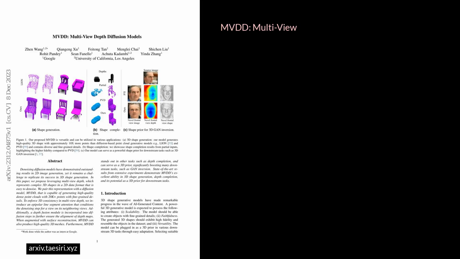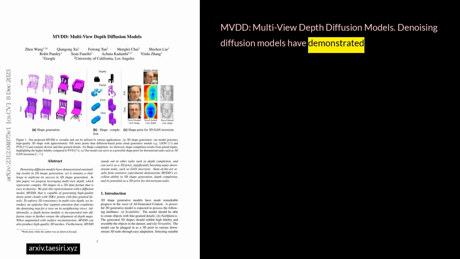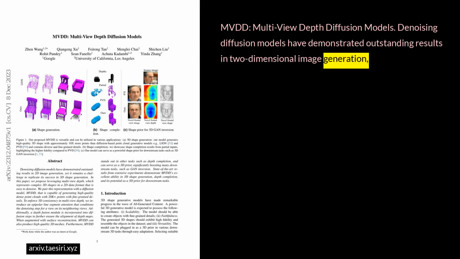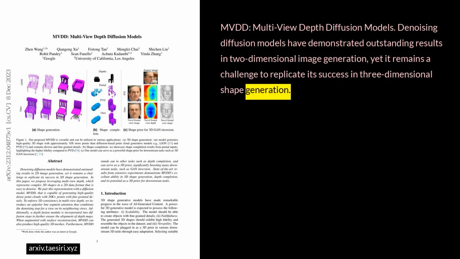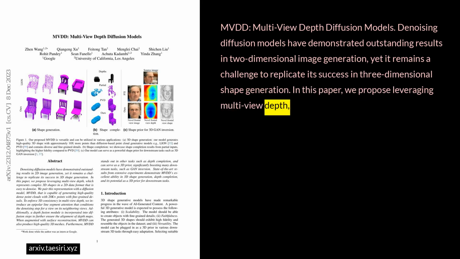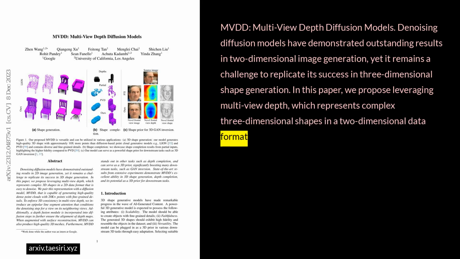MVDD, Multi-View Depth Diffusion Models. Denoising diffusion models have demonstrated outstanding results in two-dimensional image generation, yet it remains a challenge to replicate its success in three-dimensional shape generation. In this paper, we propose leveraging multi-view depth, which represents complex three-dimensional shapes in a two-dimensional data format that is easy to denoise.